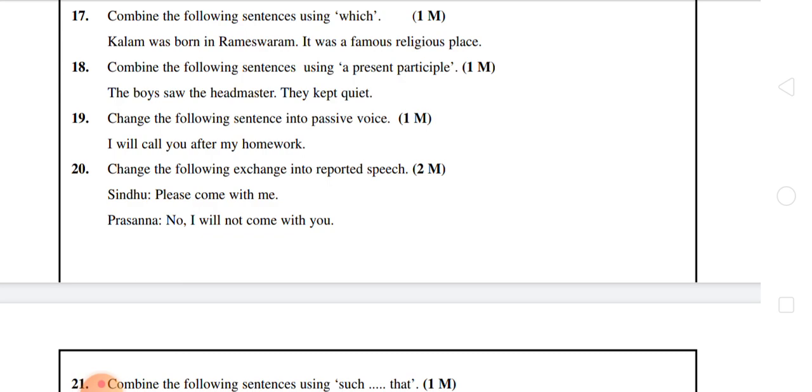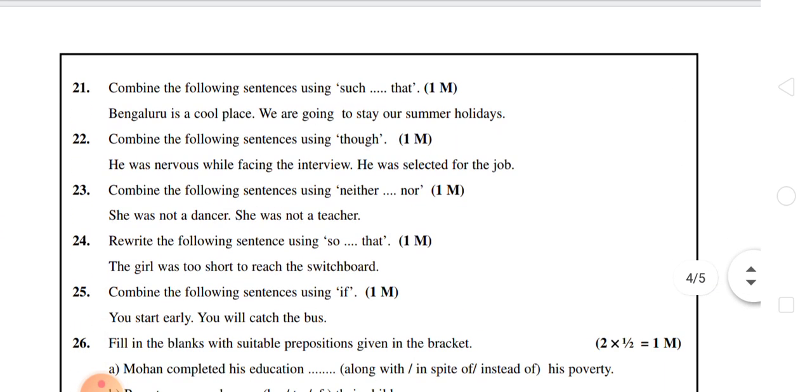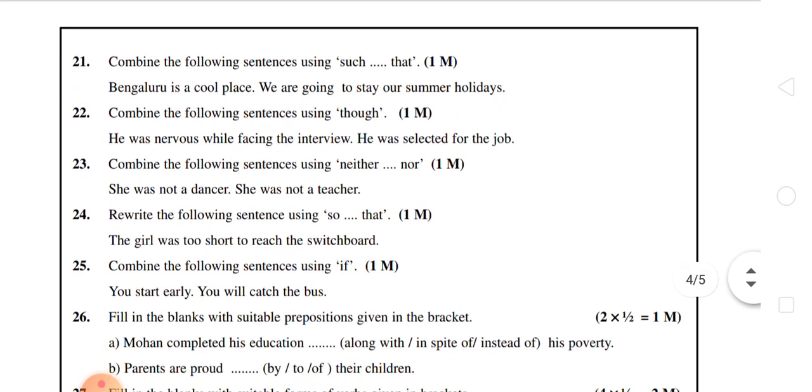Dear students, question numbers and questions won't change at any time in our question paper. If you see any previous model papers, the 20th question is always reported speech and the 19th question is passive voice. That is the order of the question paper. Questions won't change. Next, the 21st question.